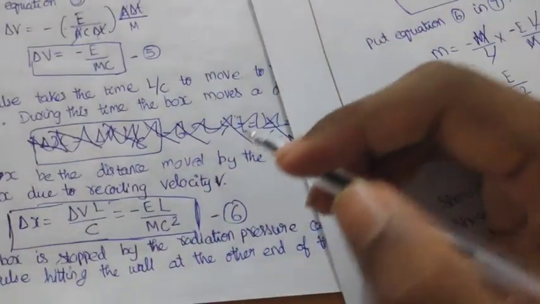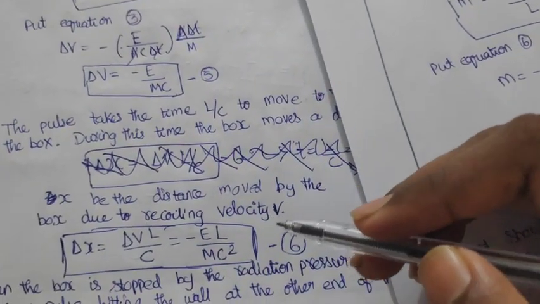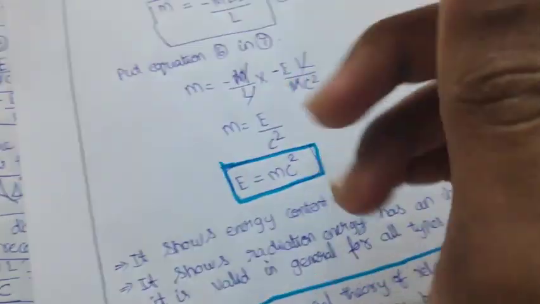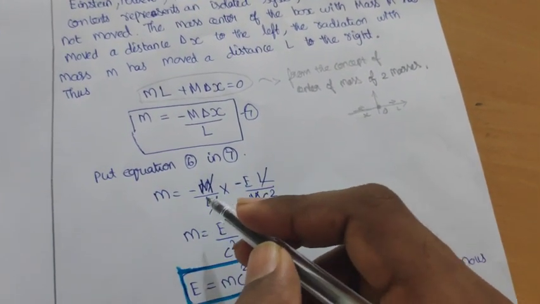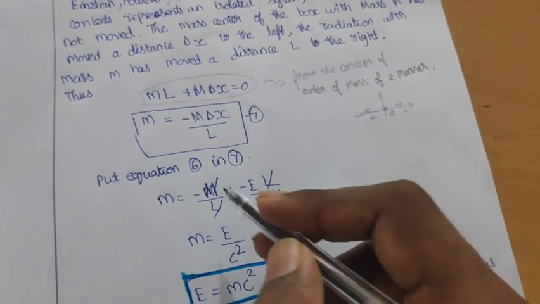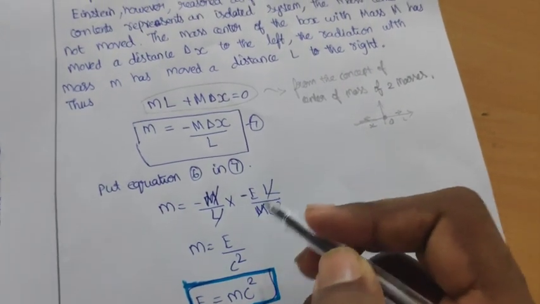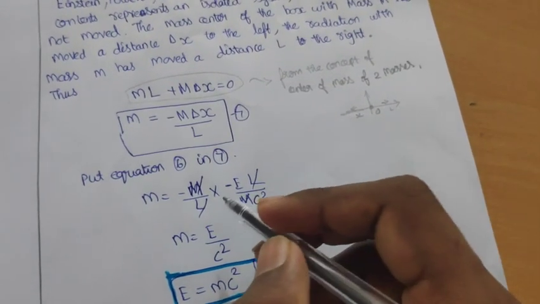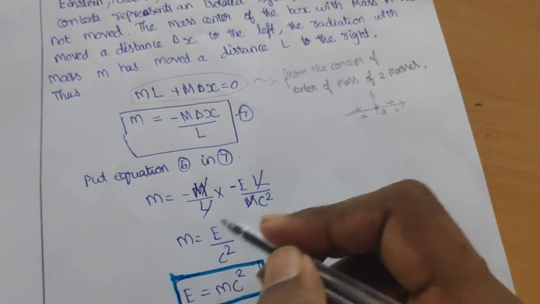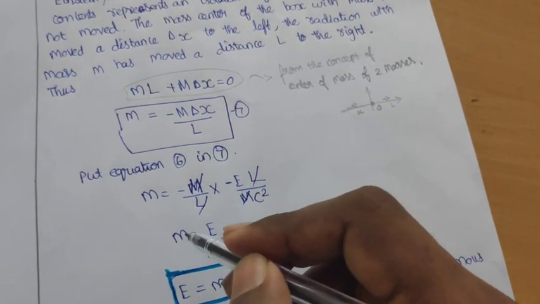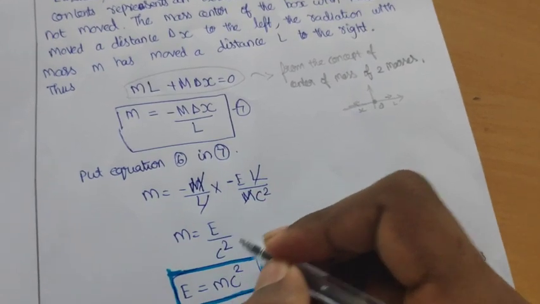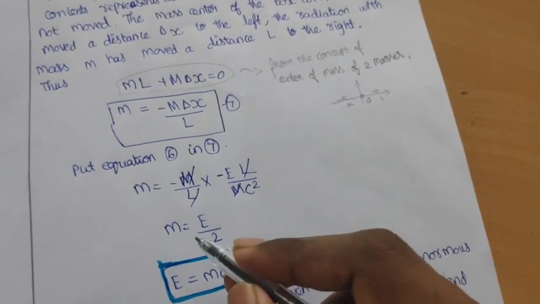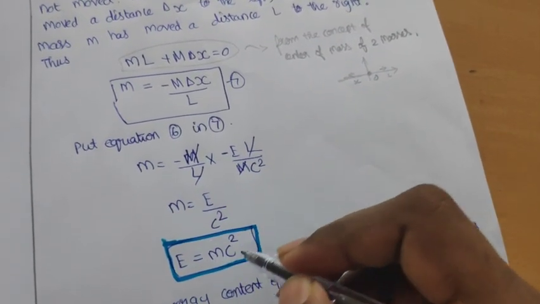Del x equal to minus E L by M c square. So m equal to minus M by L into minus E L by M c square. L gets cancelled, M cancelled. So we get m, the mass of the radiation, equal to E by c square. Then cross multiply it, you get E equal to mc square.